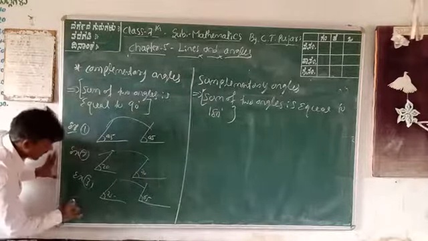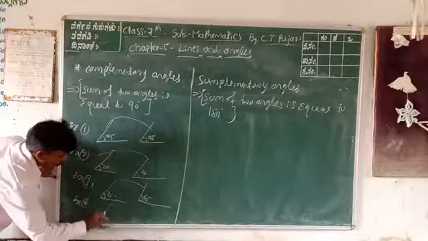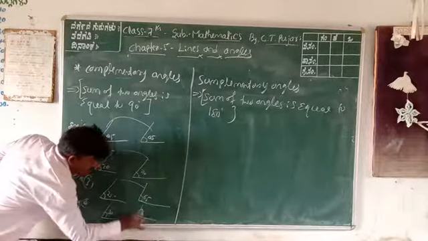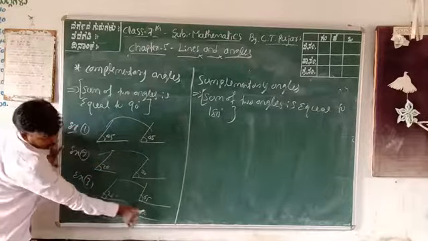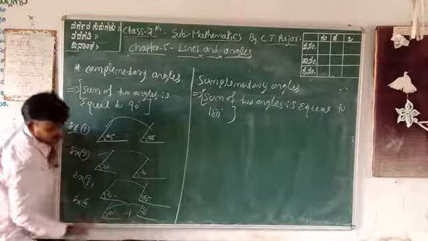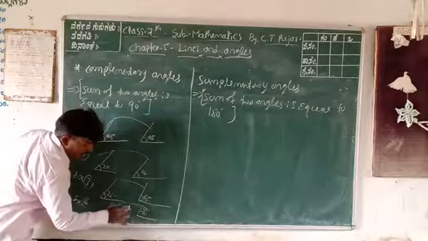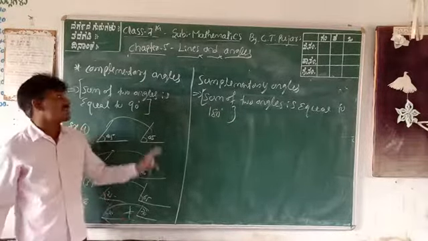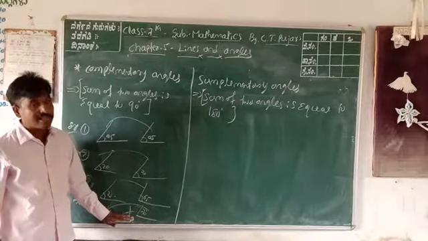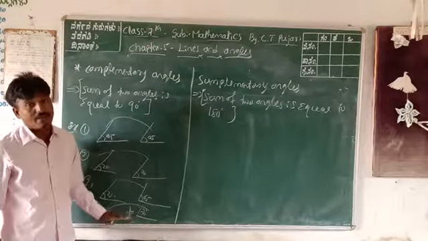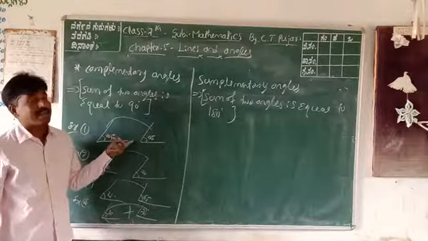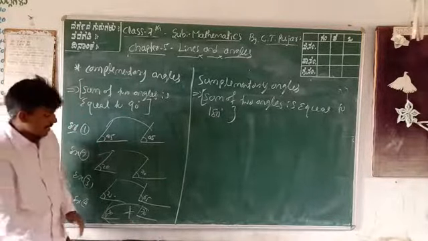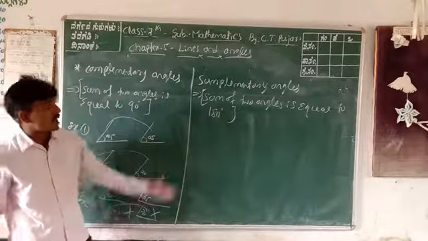But example number 4: one angle is 30 degrees and one angle is 70 degrees. These two angles are not complementary because 30 plus 70 is 100, and 100 is not 90. Complementary angles means the sum of two angles is exactly 90 degrees. Got it? These two are not. Next one is what?